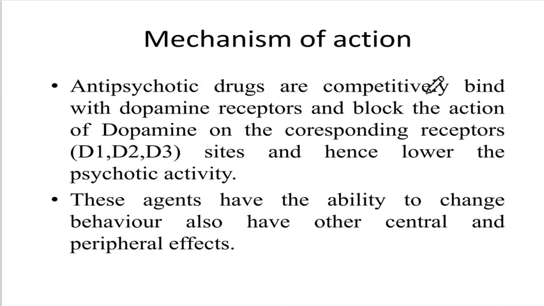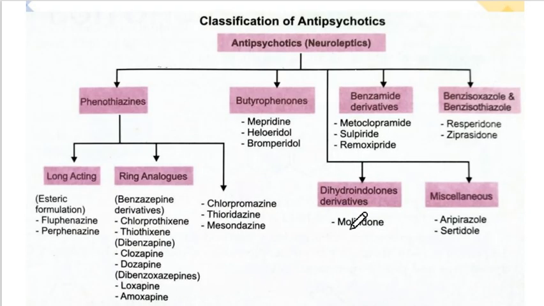Now, antipsychotic drugs competitively bind to the dopamine receptors and block the action of dopamine at the corresponding receptors, that is D1, D2, D3 sites, and hence lower the psychotic activity. These agents have the ability to change behavior and also have other central and peripheral effects. Let's see the very important classification.